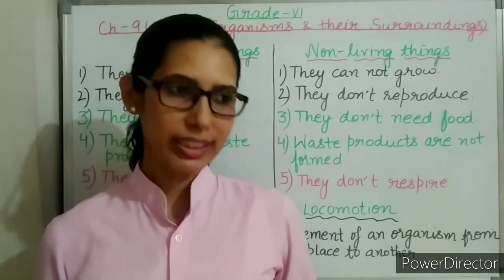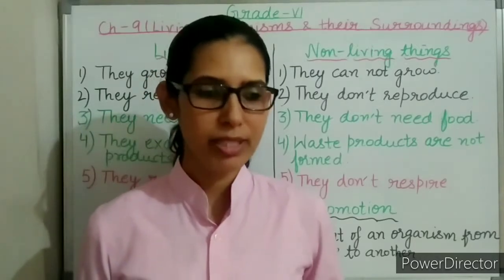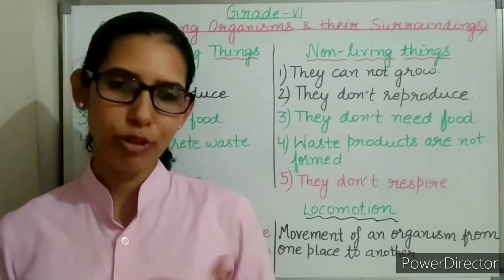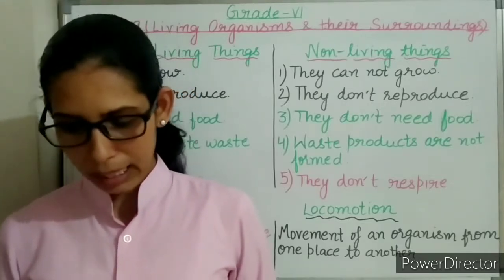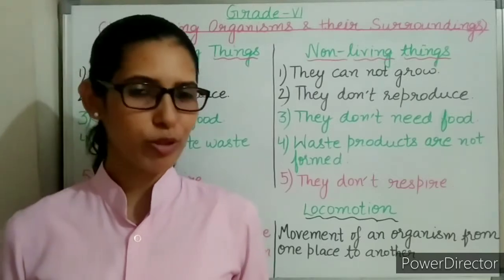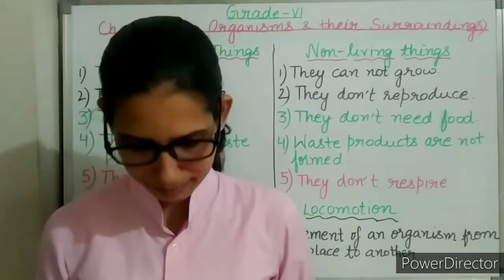Cooking oil. For example, mustard oil. We know that we get mustard oil from mustard seeds, and these seeds we get from the plants. Apple. Apple is obtained from the apple plant. And rubber. Rubber is also obtained from the rubber plant.